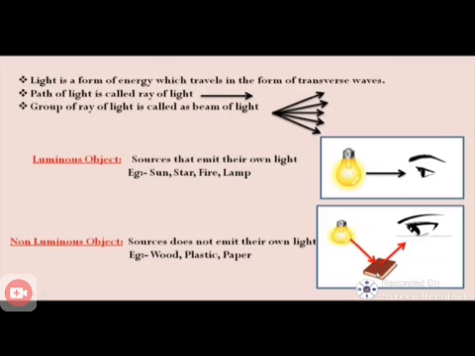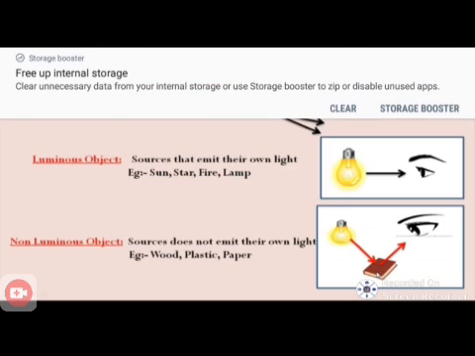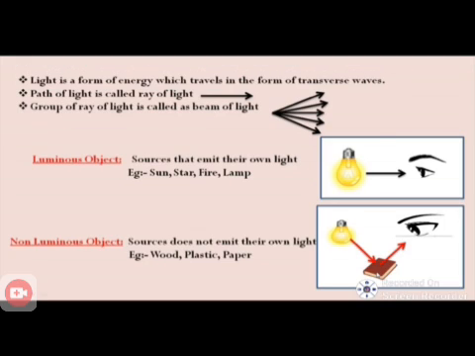We need light to see objects. We can see objects only when light falls on them and is reflected from the object and viewed by our eyes. Sources that do not emit their own light, for example wood, plastic, paper, are called non-luminous objects.